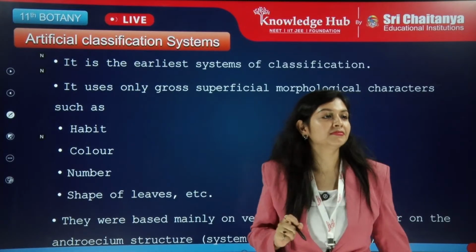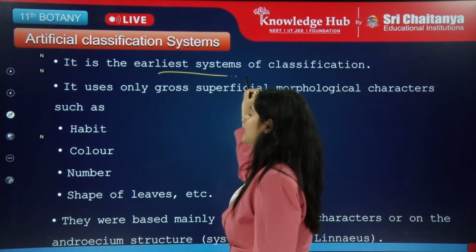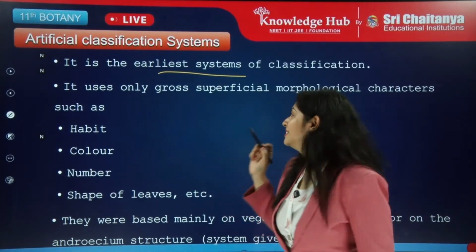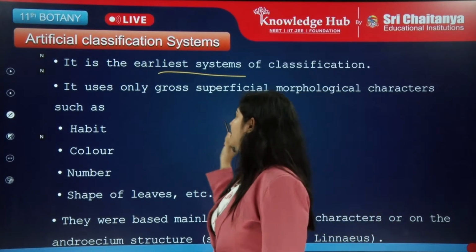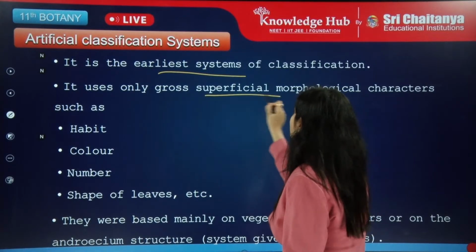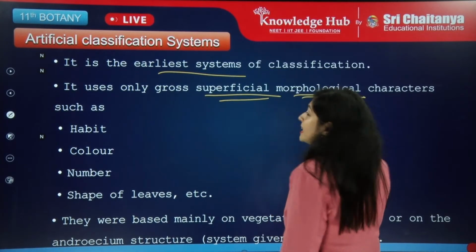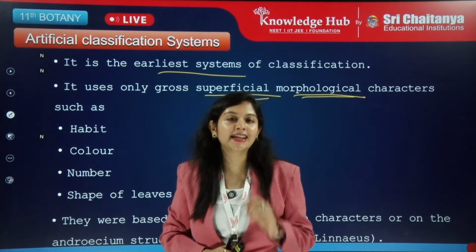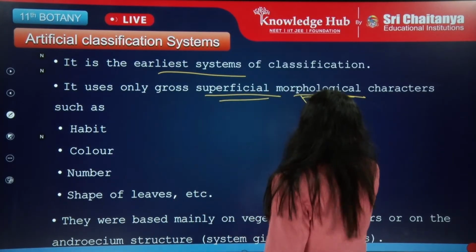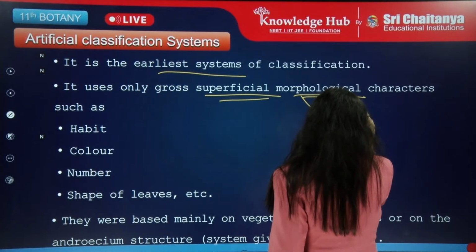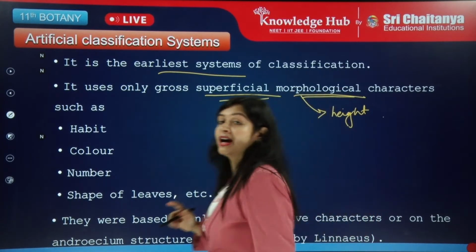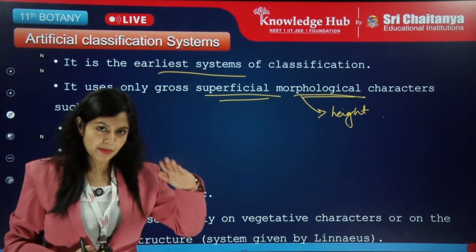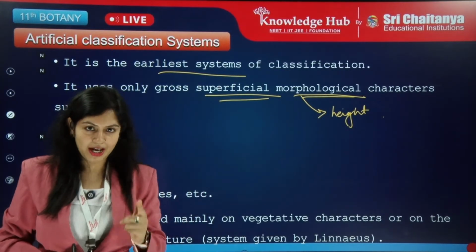It was one of the earliest systems of classification, and it included superficial morphological characteristics. By superficial, we mean, for example, height. On the basis of height, we can divide plants into herbs, shrubs, and trees.